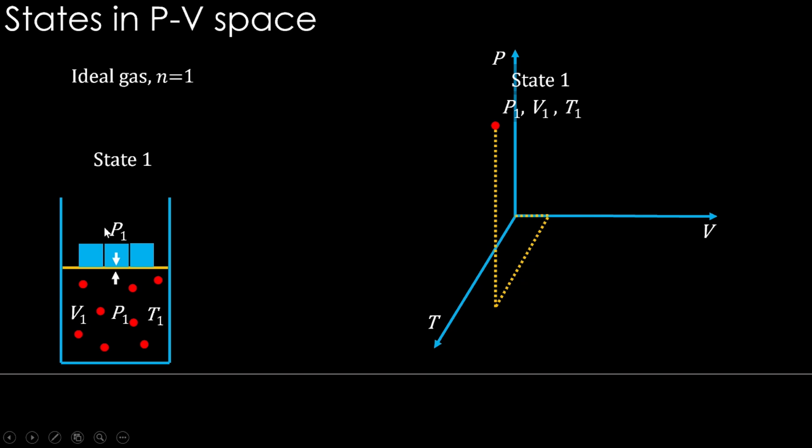Okay. So this is an initial state. It has some volume, pressure and temperature. This is a PVT space, and this dot here is representing this state, pressure, volume and temperature corresponding to this state. Now, if you think about this line here, what does it mean? It means that the pressure value is constant, the temperature is constant, but volume is increasing. Is that possible?